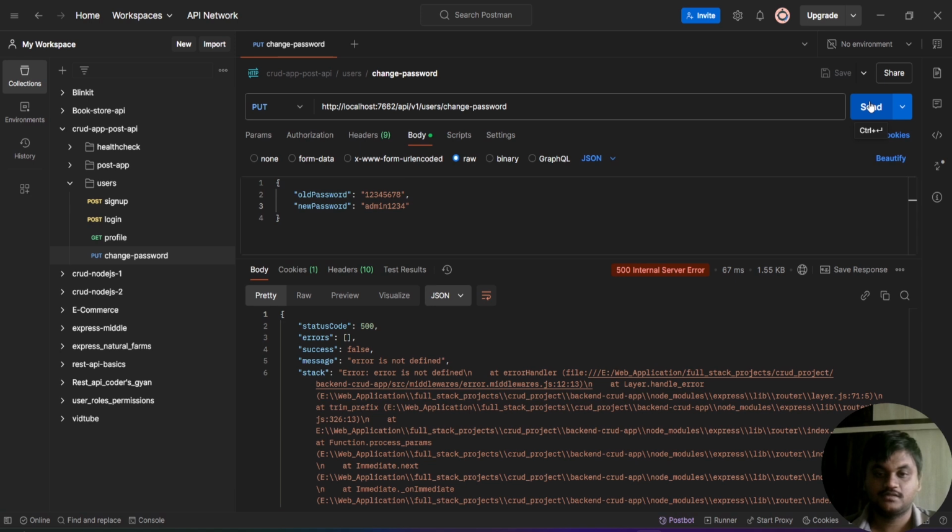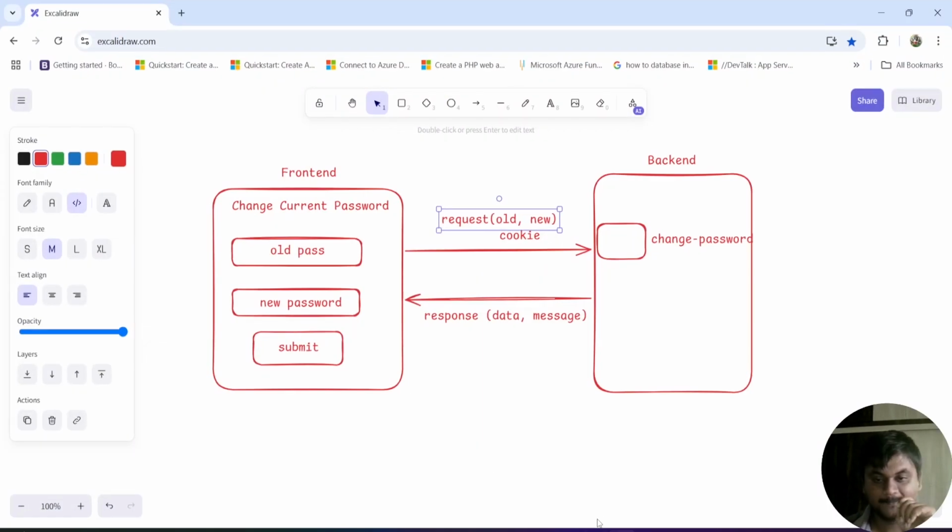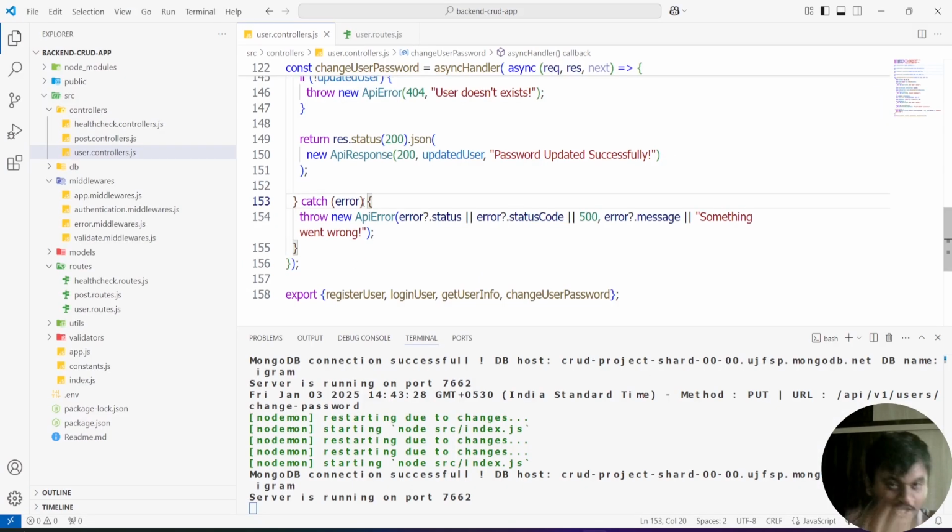If you click on the send button again, I got an error. This error message is coming from the catch block, because I have used error here, but previously I used err. Due to that I got the error message.